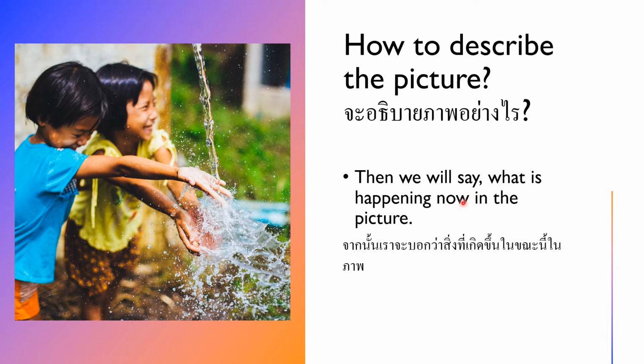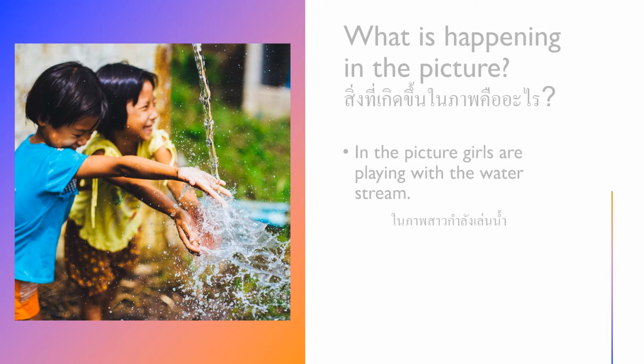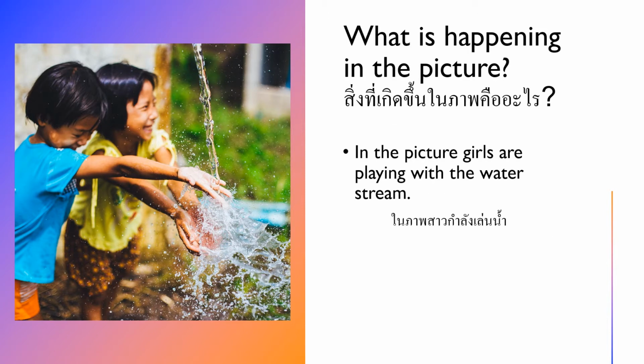And now we will say what is happening in the picture. What is going on now? What is the action in the picture? I gave you many words.